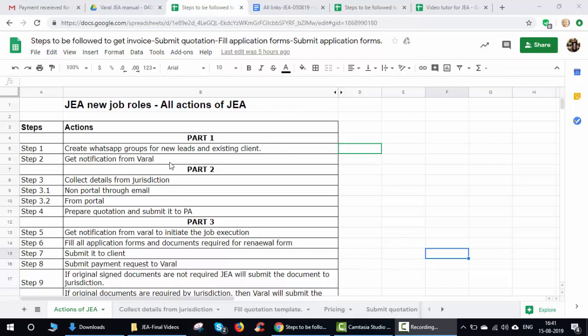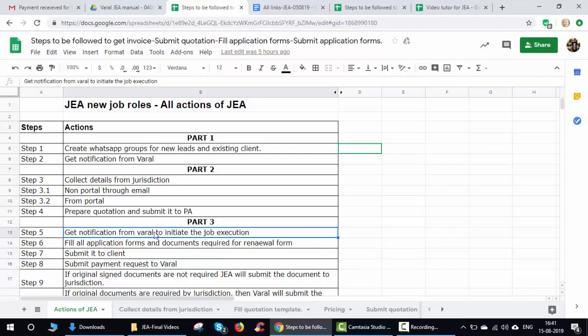Now we have gone through all those details on part 2, that is collecting the details, preparing the quotation and submitting the quotation. Now part 3 is the actual execution of that job. For example, previously we had created a quotation for VPS consulting, and we had created a quotation and submitted it for PIC consulting. So there might be many such companies for which you had prepared and submitted quotations.